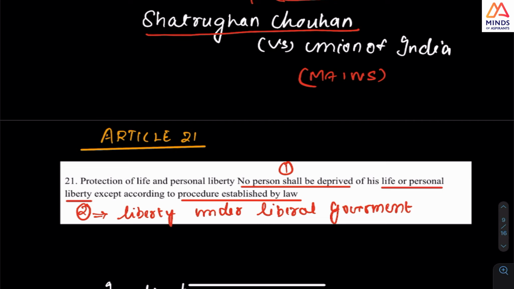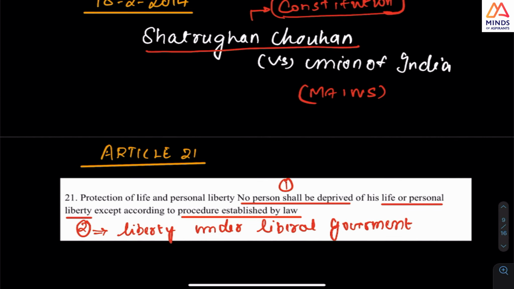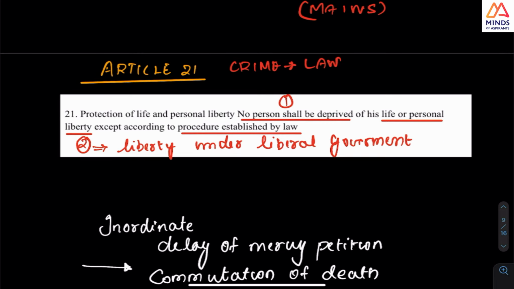So that means that if somebody commits a crime and there is a law for punishing that crime, then it's accepted. But if there is no law, you cannot confine a person's liberty. Here in Shatrughan, this Article 21 was actually expanded, its ambit has been expanded. Many rights have been expanded into it.